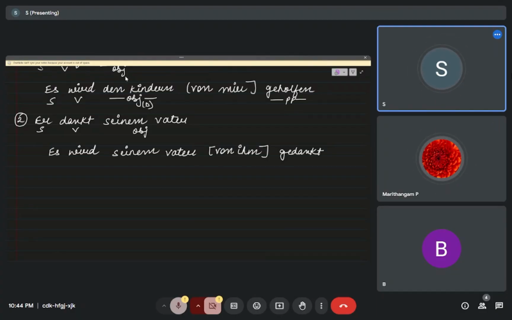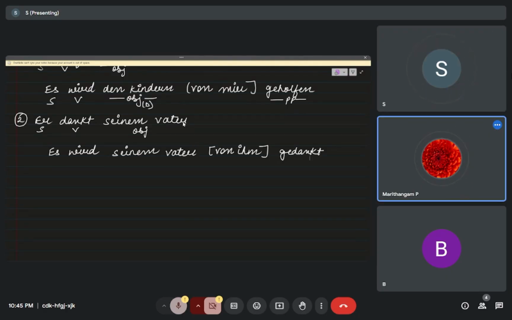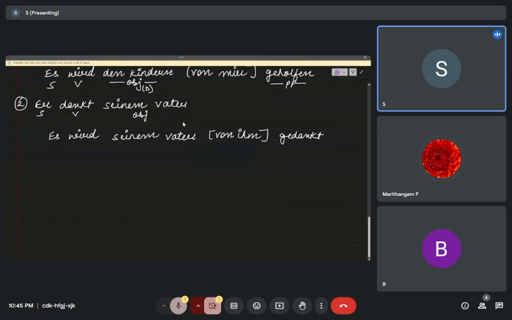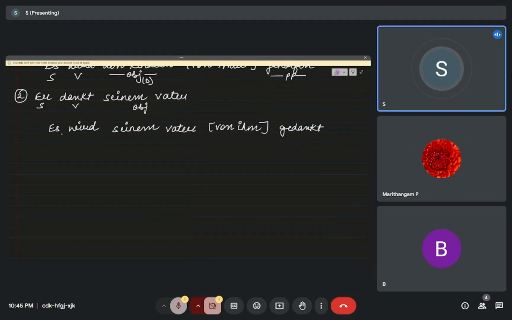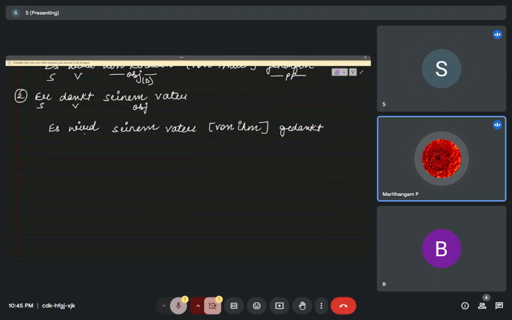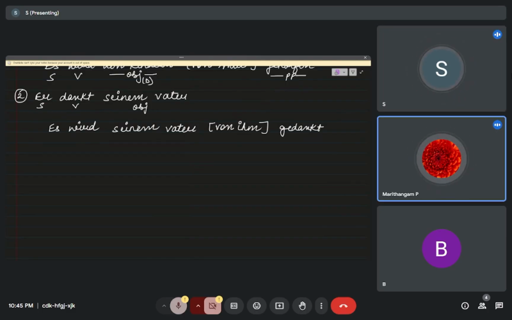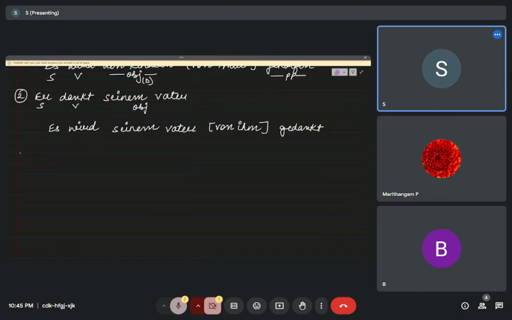For er we use von ihm, and for danken it is gedankt. That means his father was thanked by him.